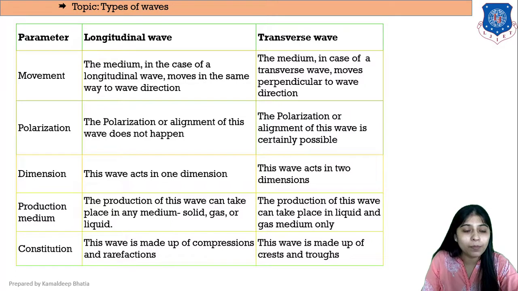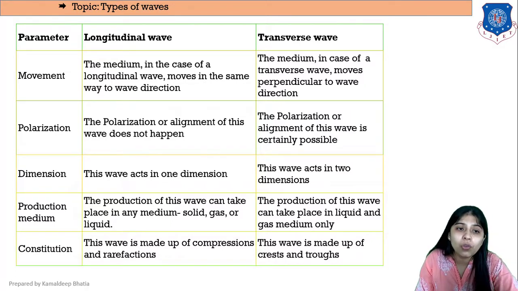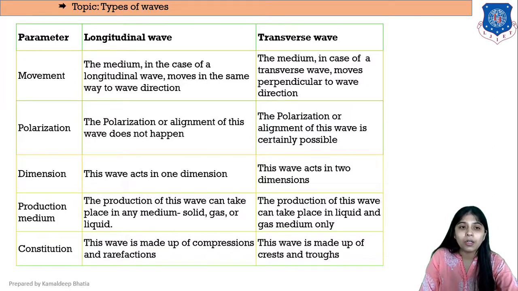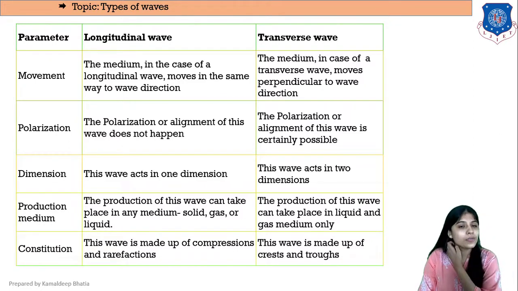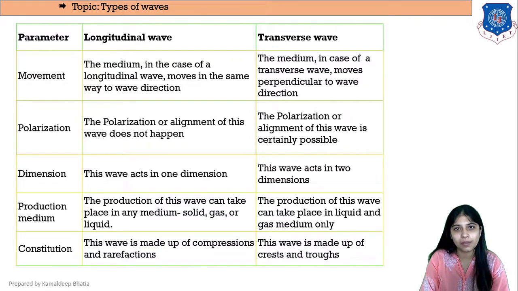Then depending upon the polarization, the difference is that in case of longitudinal wave, polarization or alignment doesn't happen, right? But in a transverse wave, polarization or alignment certainly is possible, right?